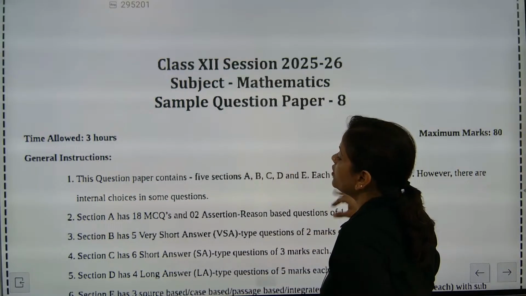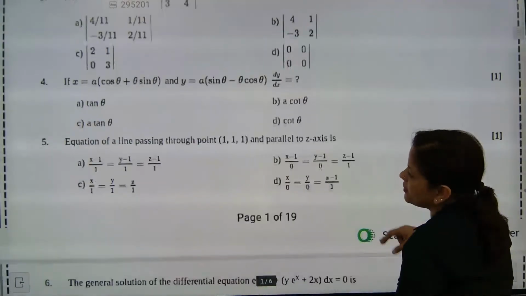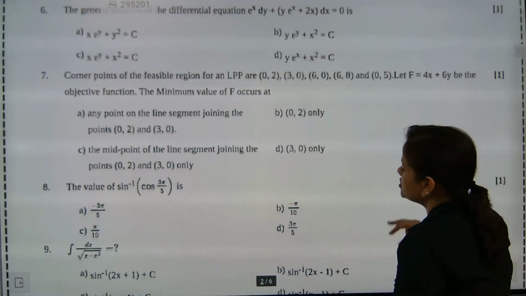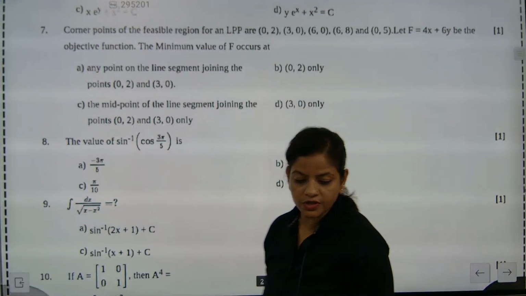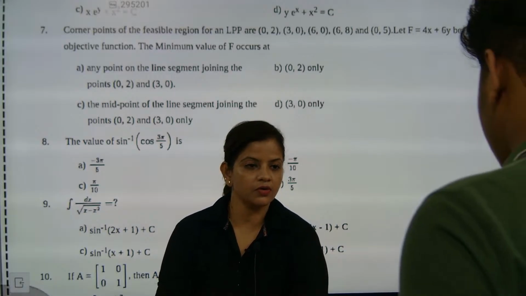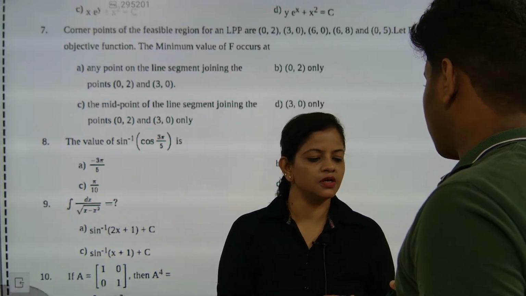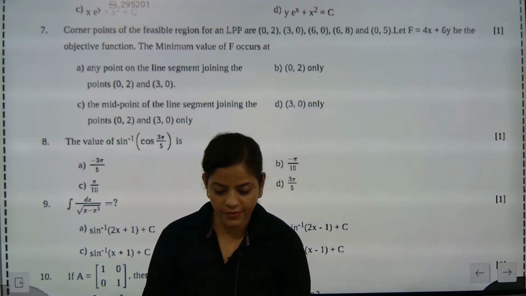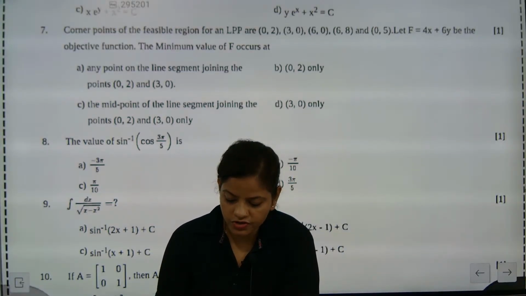Okay, so what we are going to do, we will do the CBSE released sample paper. This is not released by CBSE. This is one of the sample papers that we are going to discuss afterwards. Can you show me? Yeah, the graph paper will be there. Okay, I'll see, Mansi, and yeah, this is the CBSE released sample paper. Okay, fine. Then we are going to start one by one.